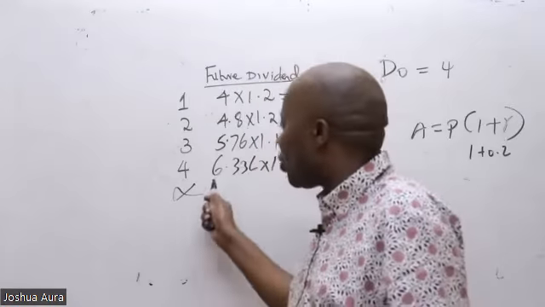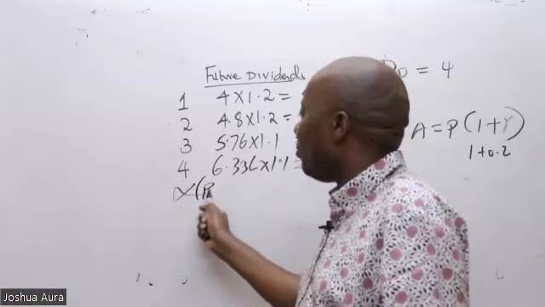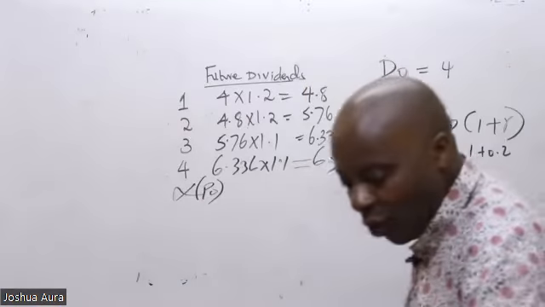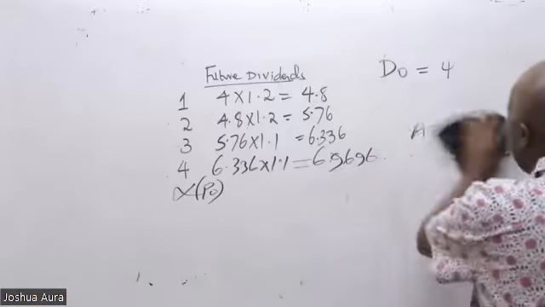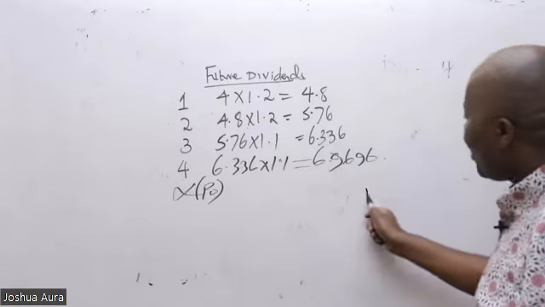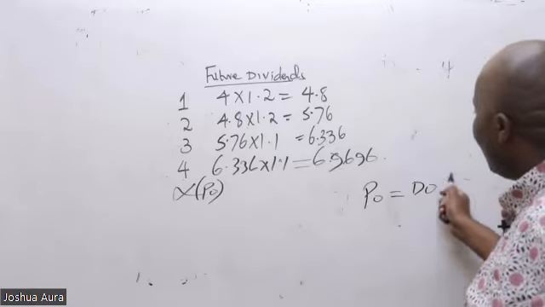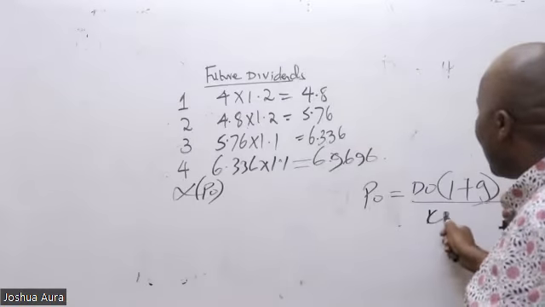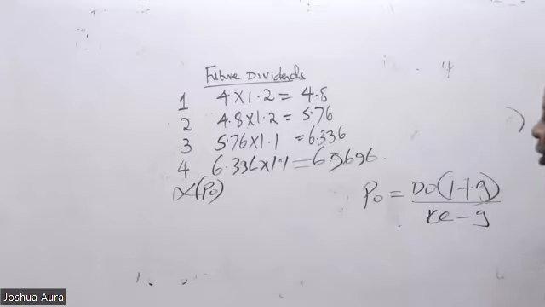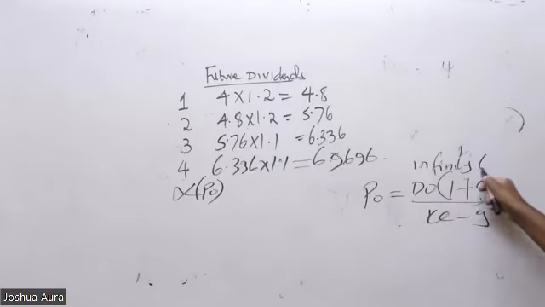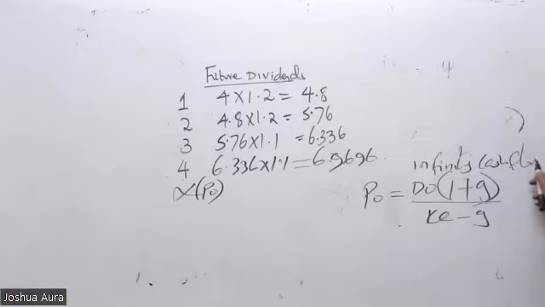So here, we'll need to get the infinity cash flow using the PO formula, which will be D0 into 1 plus g, all over r, or cost of equity, minus growth, like that. So this is the infinity cash flow. Do it separately.